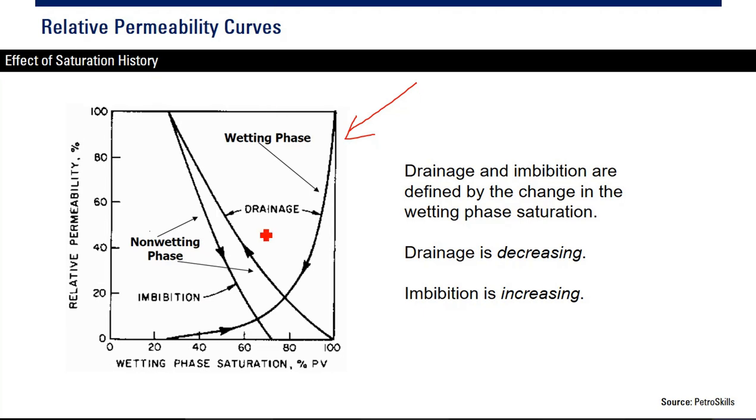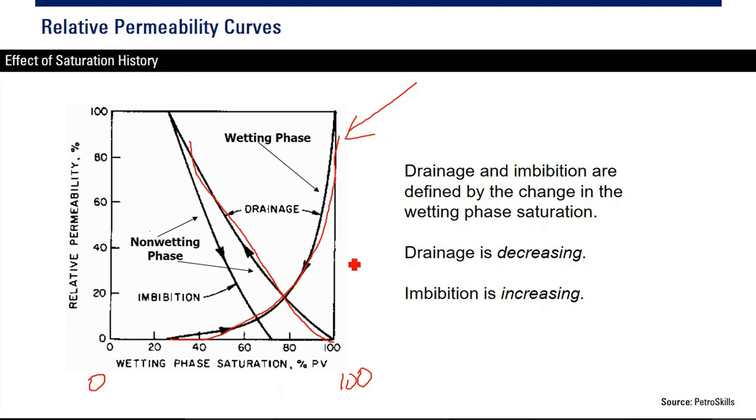So you have the relative permeability curve of the wetting phase. For example, the wetting phase is water, so it goes from 0% to 100% saturation of water. This is the relative permeability curve of water, and this is the relative permeability curve of the oil.